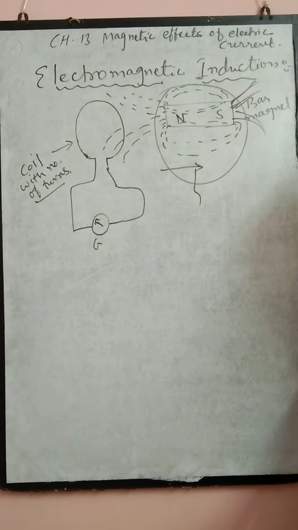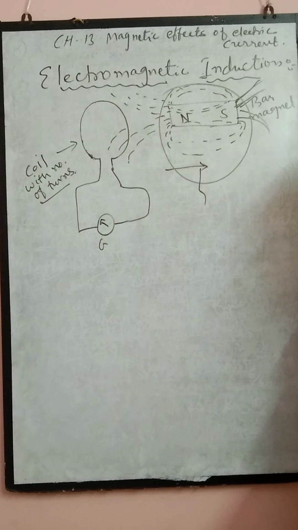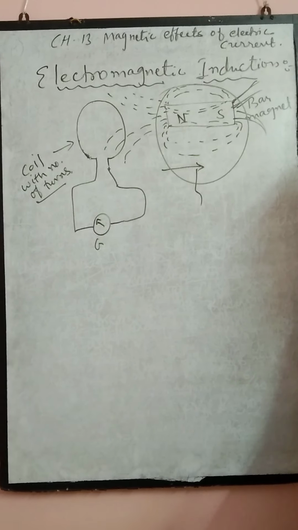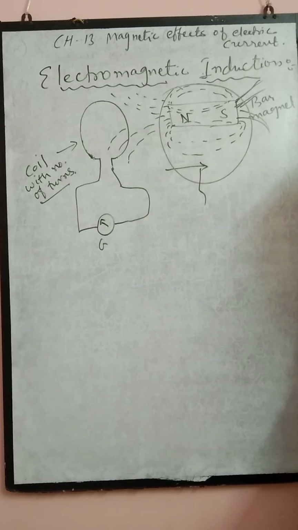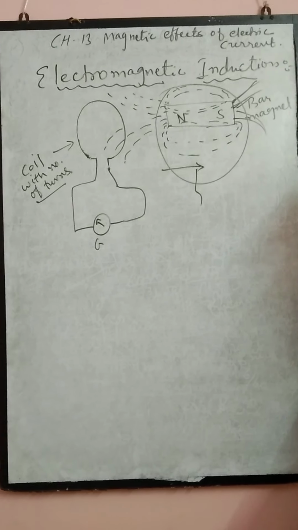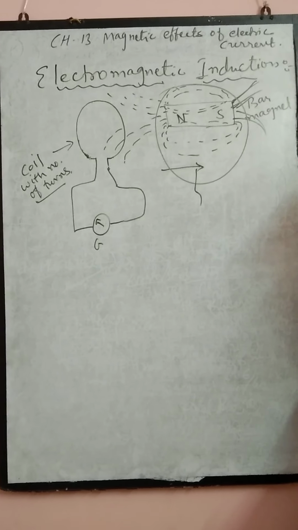Fleming's left hand rule is used to find out the force acting on a current carrying element when it is placed in a uniform magnetic field, and the right hand rule is applied to find the direction of the induced current in a coil. So do not get confused between Fleming's left hand rule and right hand rule.